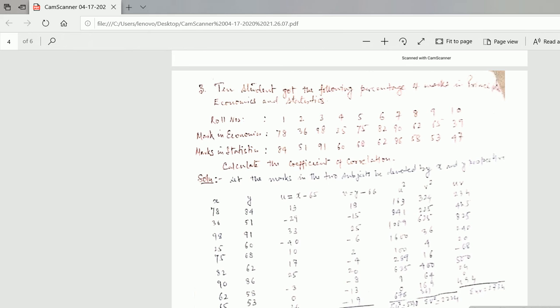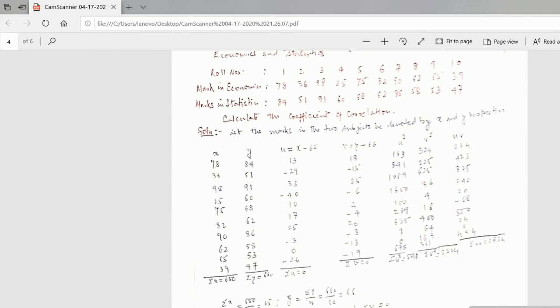This is the roll number given as 1, 2, 3, 4 up to 10. Marks in economics, you can see 78, 36, 98, and so on. Marks in statistics are 84, 51, 91, 60, 68, 62, and so on. What you have to calculate is the coefficient of correlation.